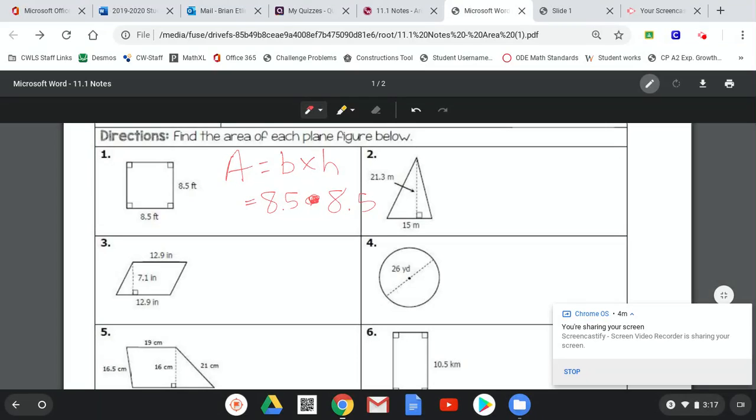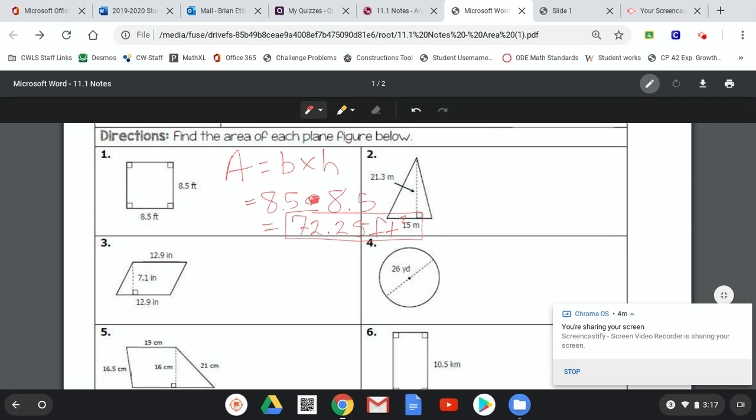When we multiply them together, we get 72.25. We look at the unit, we're in feet, so it's going to be feet squared. So for number 1, 72.25 feet squared. Area is always in square units. Always in square units.